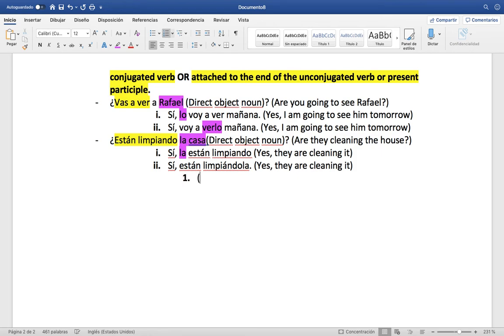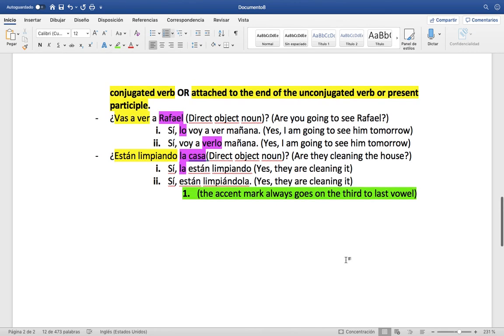I'm going to put here that when we add on the other la, we're adding another syllable technically. So all this means is that the accent mark always goes on the third to last vowel. So if we have one, the first one is A, the second one is the O, and then the third to last is this A. So we always put the accent mark, always goes on the third to last vowel.